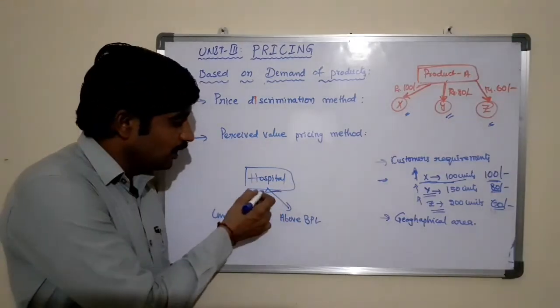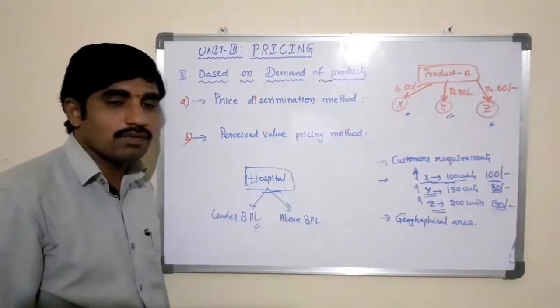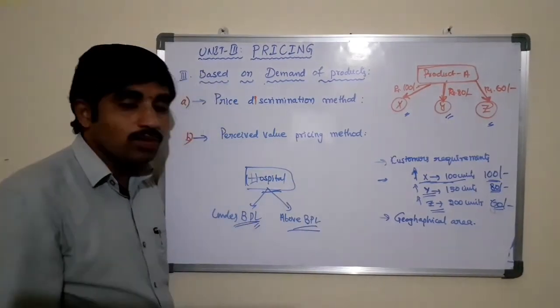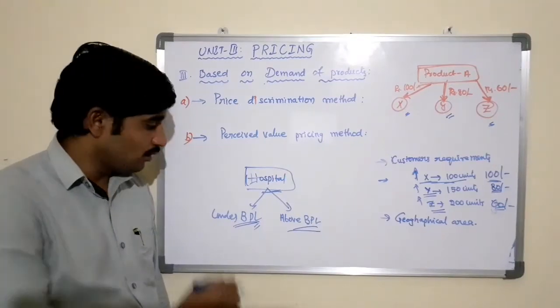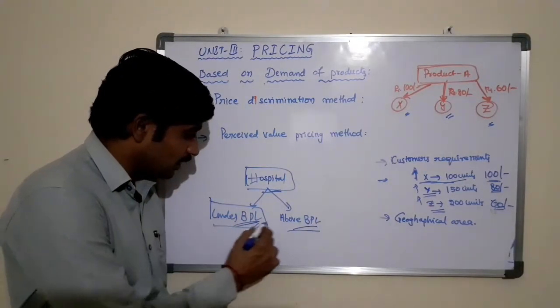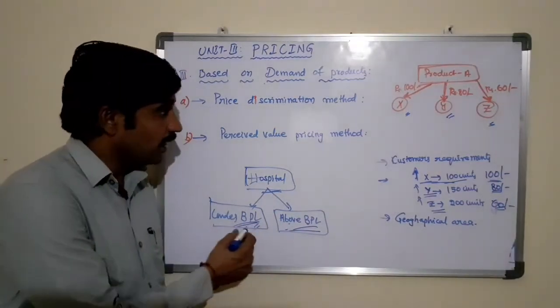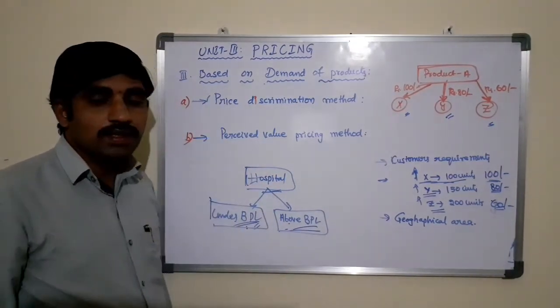The service will be the same in the hospital. But based on the income group, the price which we are charging for the service varies. This is also one of the examples for price discrimination.